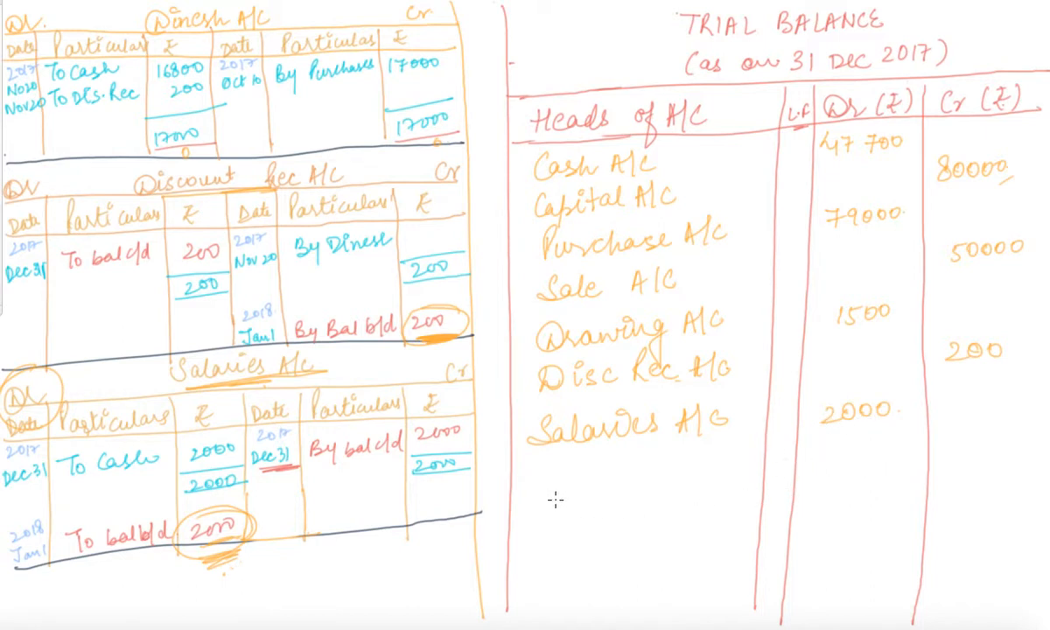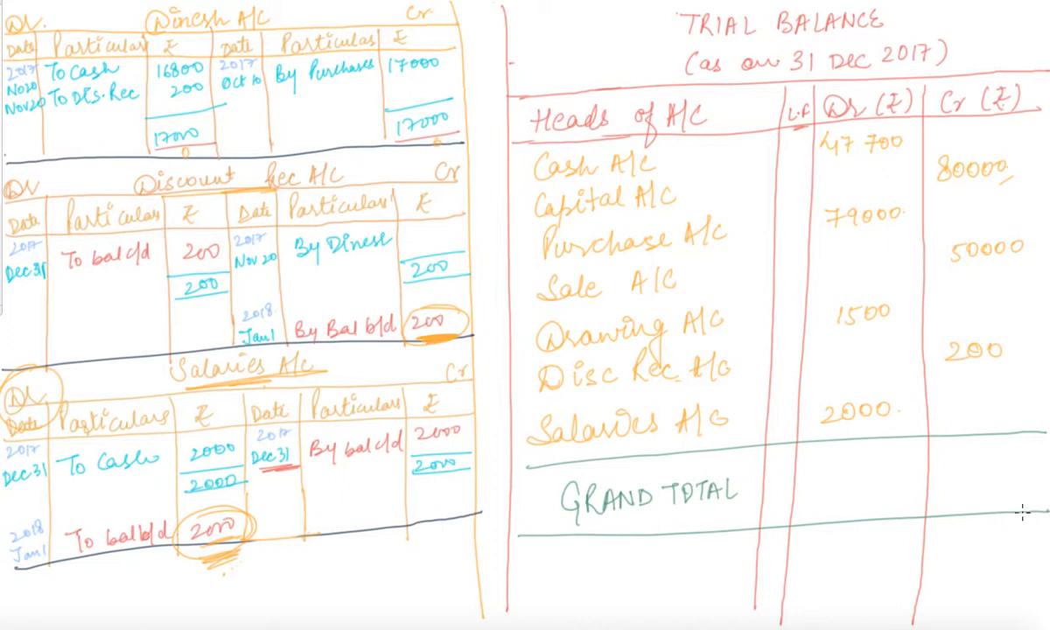Now at the last we are required to take the grand total of the trial balance, in which the debit balance must be equal to the credit balance. So verify whether the entries you have posted are right or not. Okay, so first of all, totaling the credit side, that is 80,000 plus 50,000, 1,30,000 and 200. Similarly, 1,30,200. Okay, so this is all about preparing a trial balance.